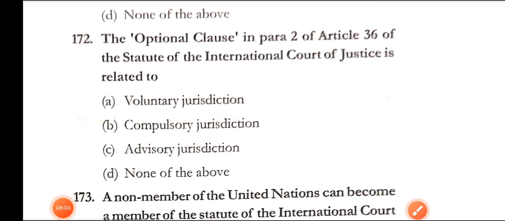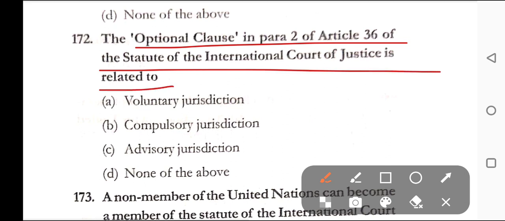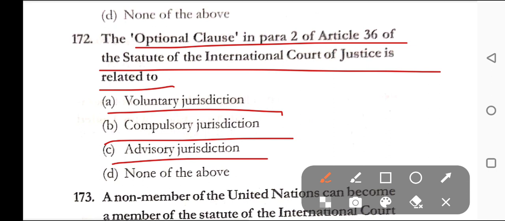Question number 172. The optional clause in para 2 of Article 36 of the Statute of the International Court of Justice is related to option A, voluntary jurisdiction. Option B, compulsory jurisdiction. Option C, advisory jurisdiction. Option D, none of the above. Correct answer here is option B, that is compulsory jurisdiction.